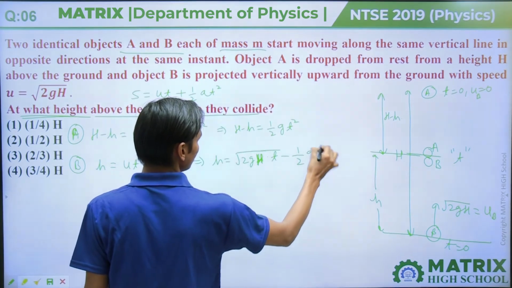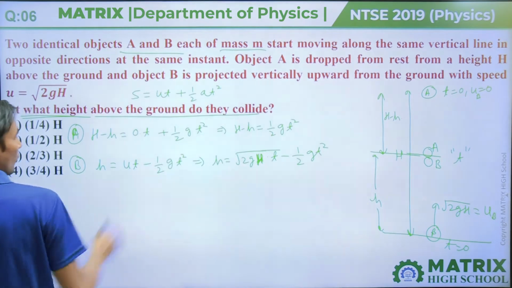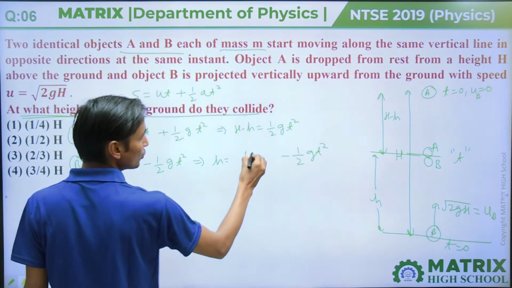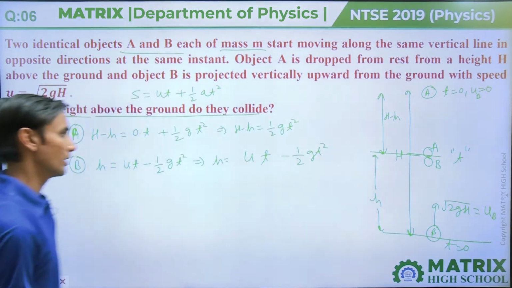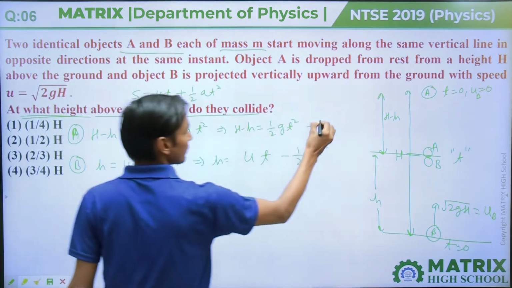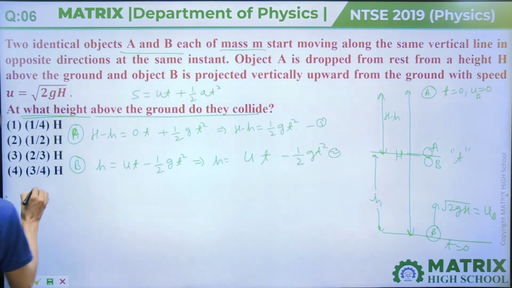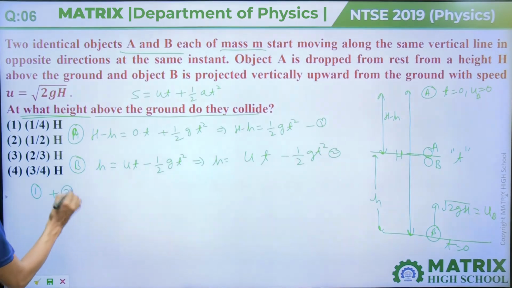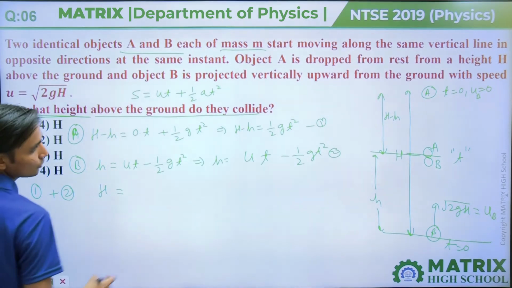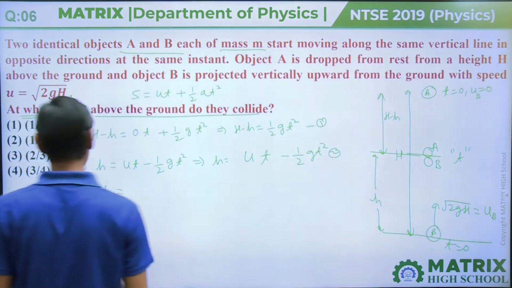You can add both. This will be ut minus half g t square. If we add equation 1 and 2, then 1 plus 2 will give capital H equals ut, as the half g t square terms will be cancelled out.